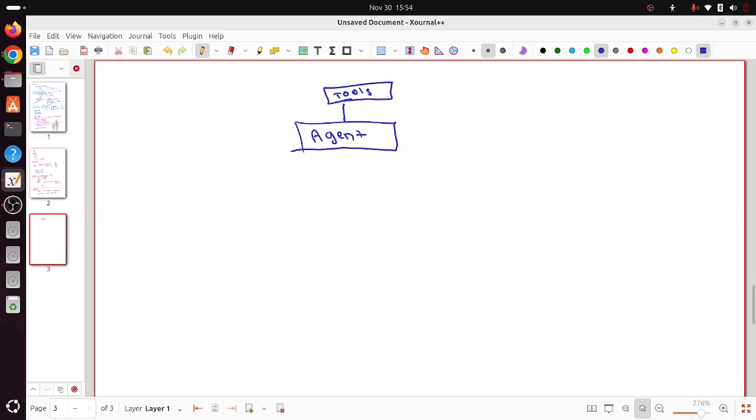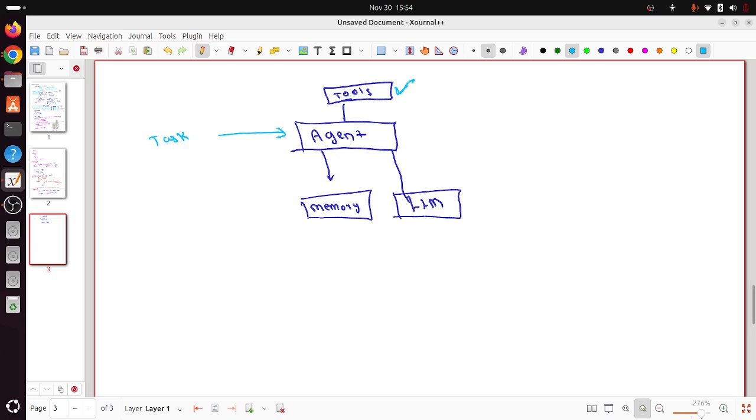It will also have something called memory, and again the regular one, that is the LLM. In agentic AI, you don't input a prompt, you input a task. And the idea is that this agent should do the task with the help of the tools.